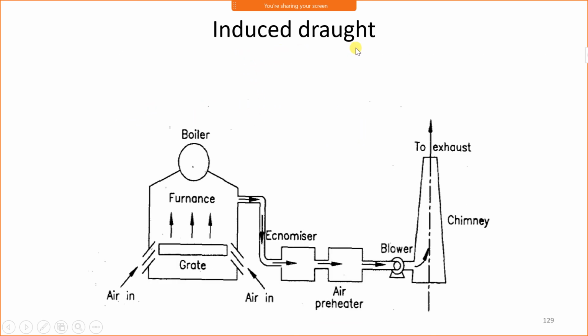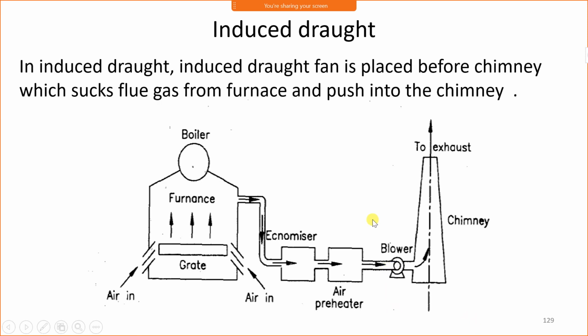Then induced draught. In induced draught, the fan is placed before the chimney. This fan sucks the flue gases from the furnace and discharges flue gases into the atmosphere. Here, the action is suction action. Therefore, it is called induced, and the fan used is called an induced draught fan.